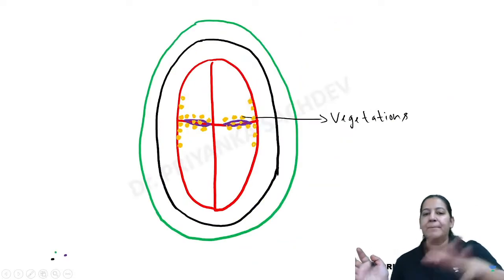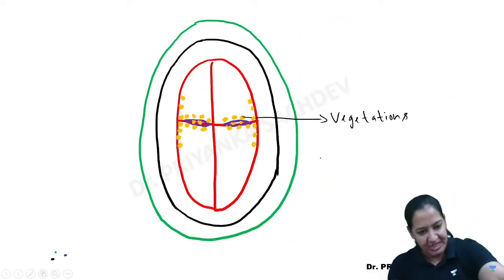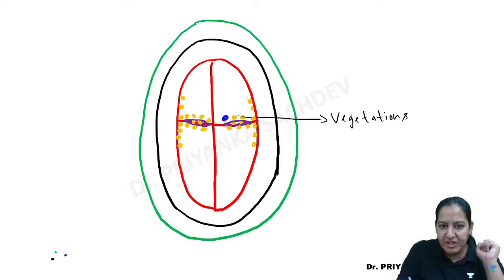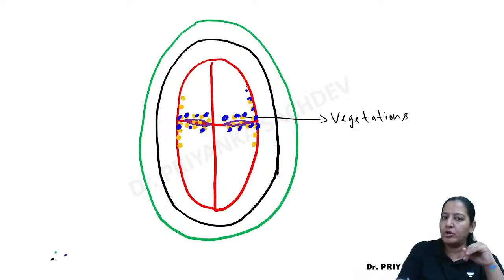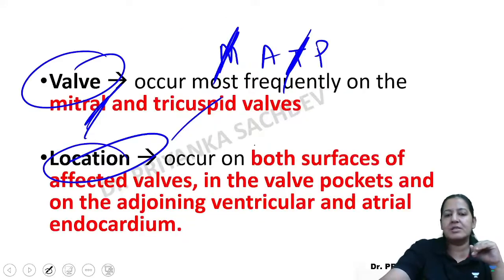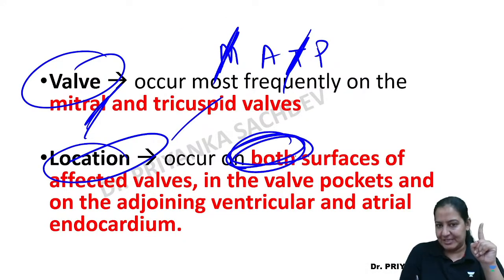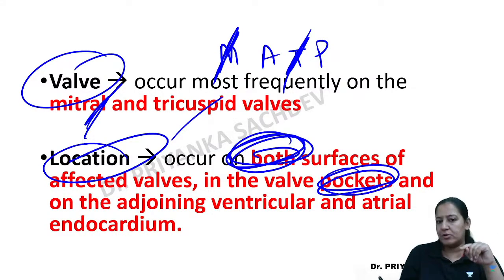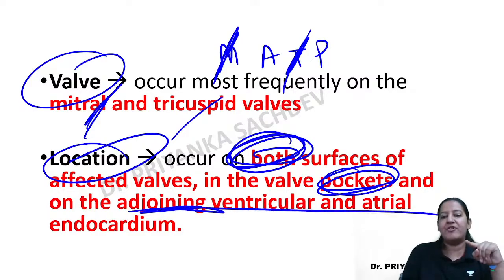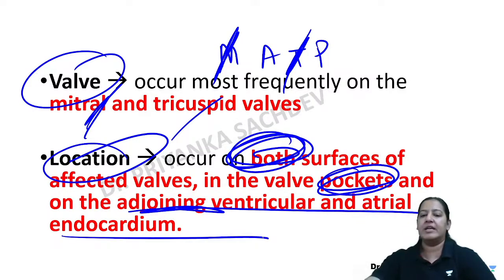Now see the diagram. The beauty of the diagram I have drawn. See, appreciate it. Have you got it? I have drawn the vegetations on the upper surface. Say yes or no. I have drawn the vegetations on the lower surface. Say yes or no. I have continued the vegetations in the corners, that is pockets, and from pockets I have continued on the auricular surface also, and I have continued on the ventricular surface also. So this is the location. Now wait. Both surfaces, upper and lower. Not only both surfaces, along the pockets also, the corners also, and the adjoining ventricular and auricular side also. Everyone gave me a thumbs up.